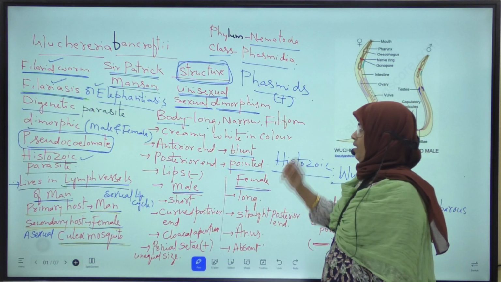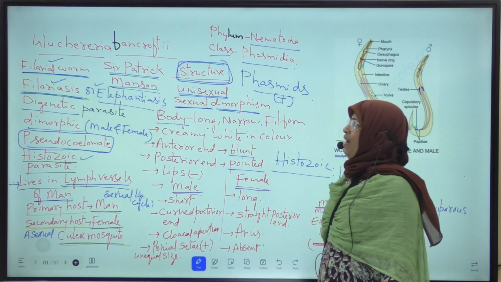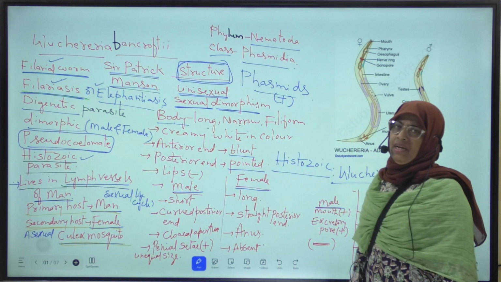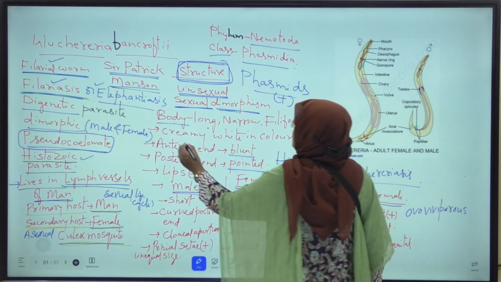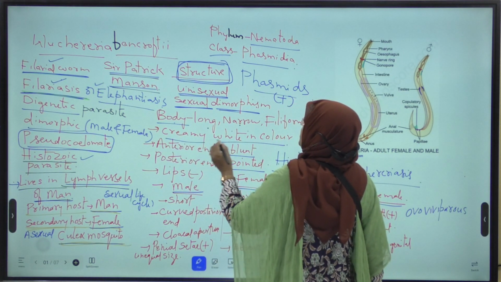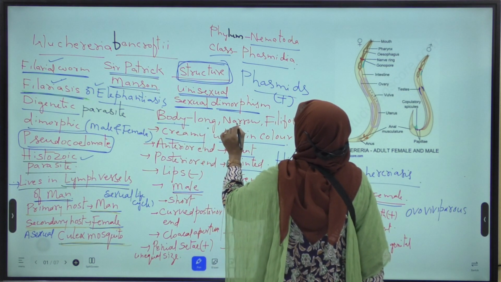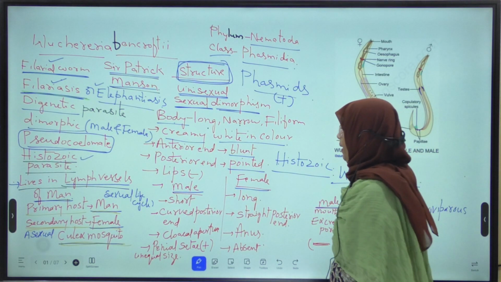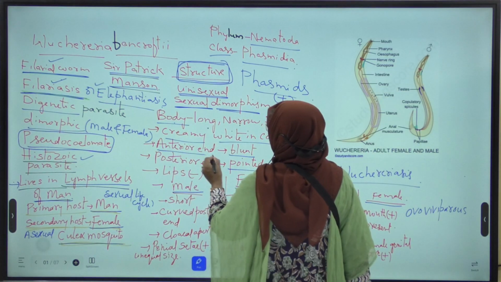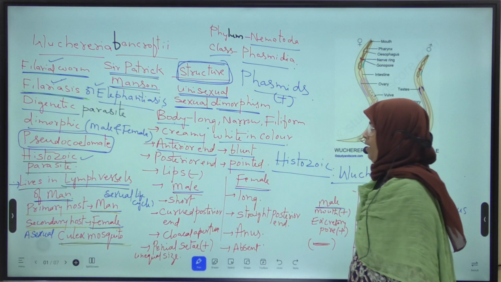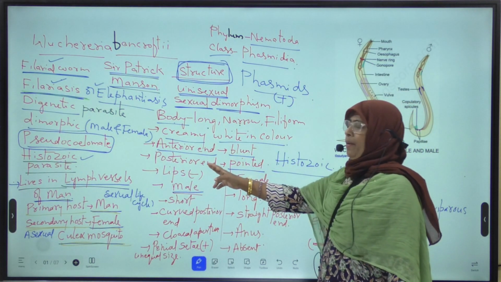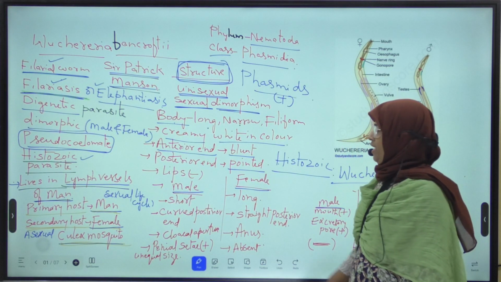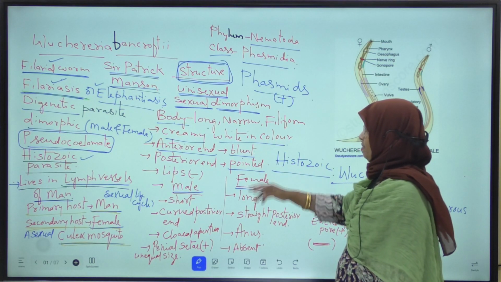They remain coiled. And what is the color of the body of Wuchereria? Their body is creamy white in color. The body is long, narrow, and filiform, meaning thread-like. Okay. Next, the anterior end of the parasite is blunt, and the posterior end is pointed.